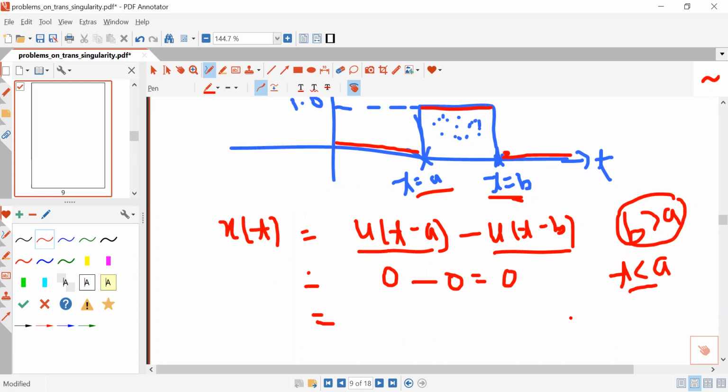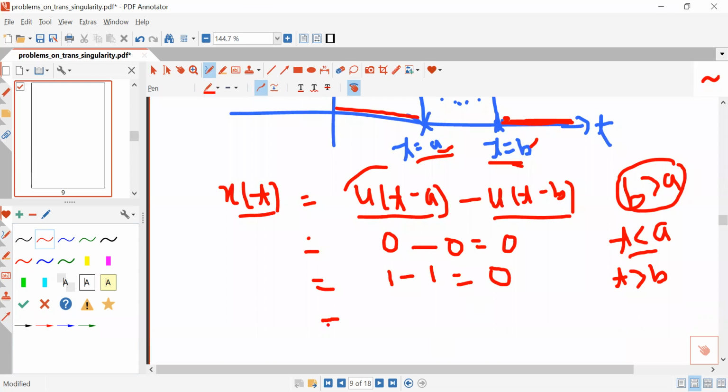Now I am asking you, what will be the value of x(t) when t is greater than b? In this range, what will be the value of x(t)? When t is greater than b, then obviously it will also be greater than a, because b is greater than a. So this term will be 1. And since t is greater than b, this term will also be 1. So 1 minus 1, again you will get 0.